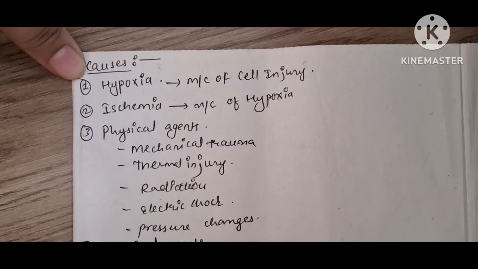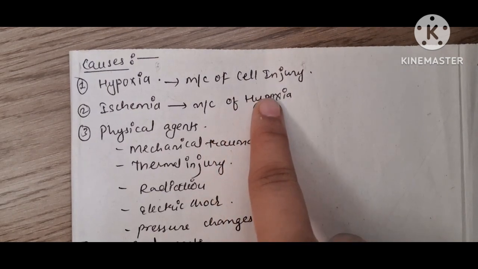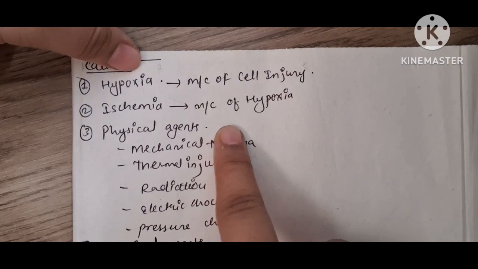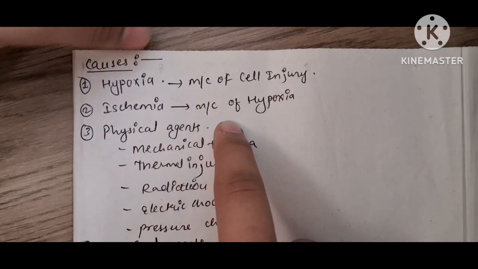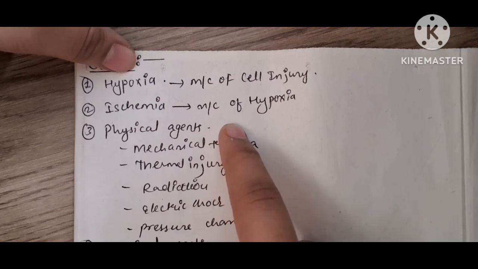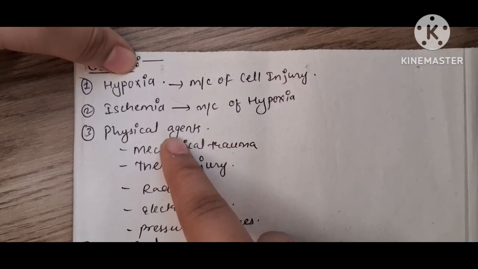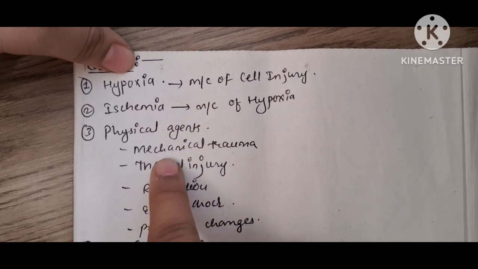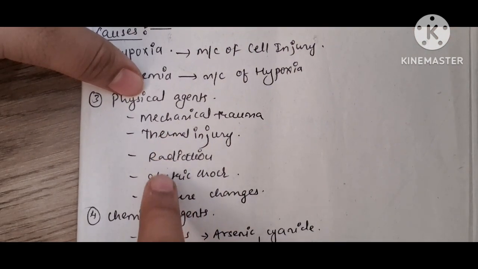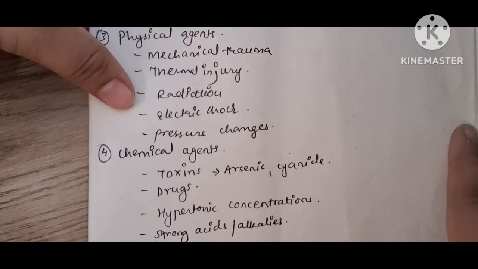The causes of the cellular injury. The most common cause of cellular injury is hypoxia, and the most common cause of hypoxia is ischemia. Hypoxia refers to inadequate oxygenation of the tissue, and ischemia means there is an inadequate supply of blood to the cell. Physiologic agents like mechanical trauma, thermal injury, radiation, electric shock and some pressure changes cause cellular injury.